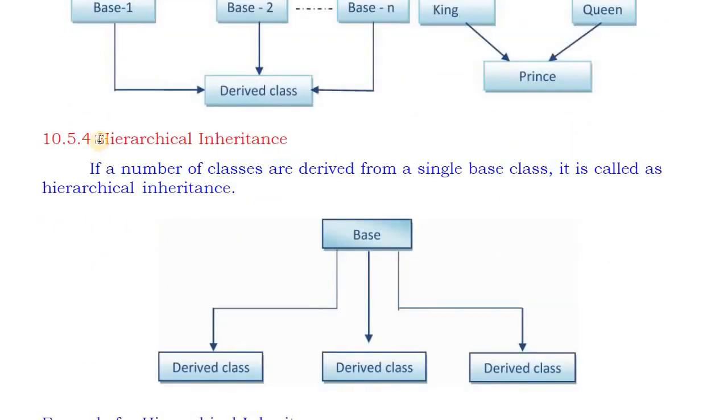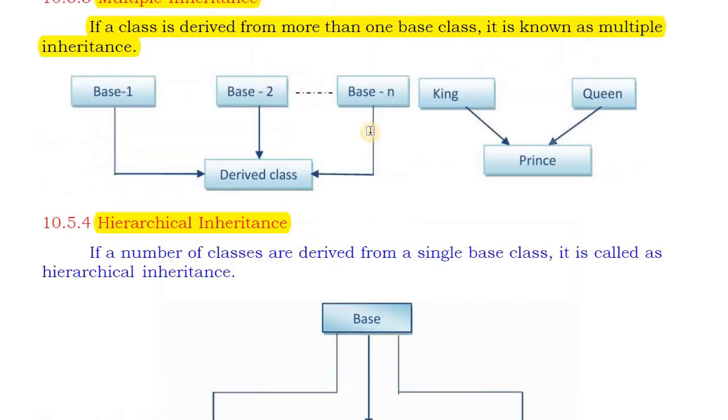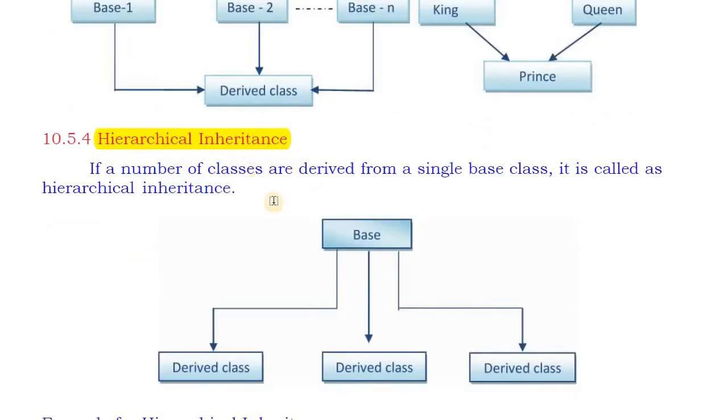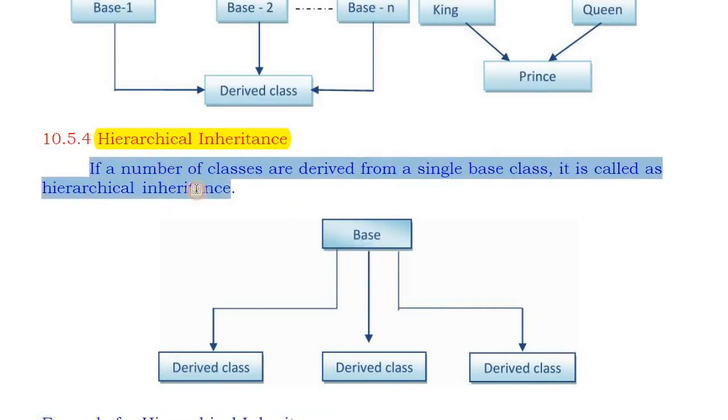Next is hierarchical inheritance. Hierarchical inheritance is the opposite of multiple inheritance. In multiple inheritance we are creating a new class from more than one base class. But in hierarchical inheritance we are creating multiple derived classes from only one base class. So the definition is, if a number of classes are derived from a single base class, it is called hierarchical inheritance.